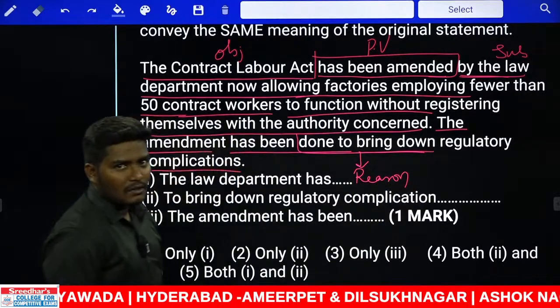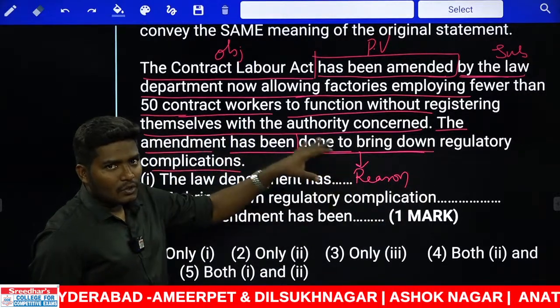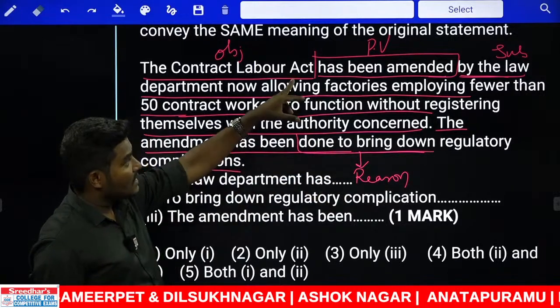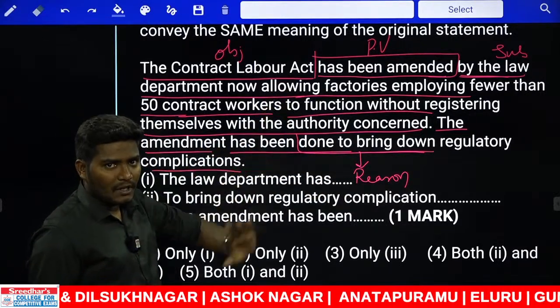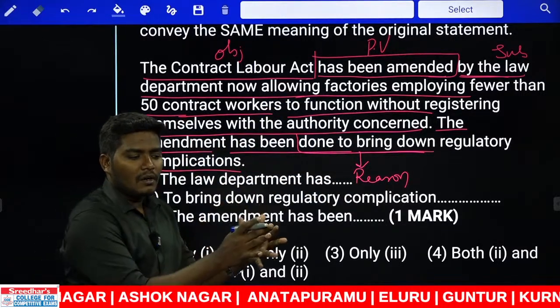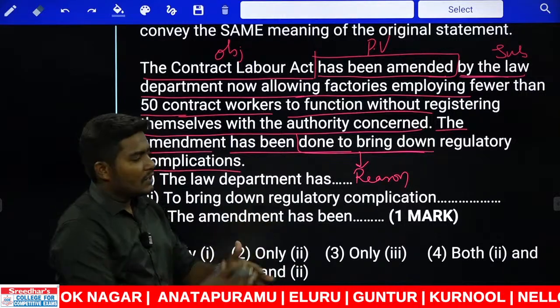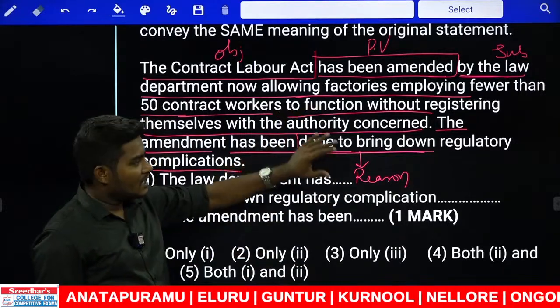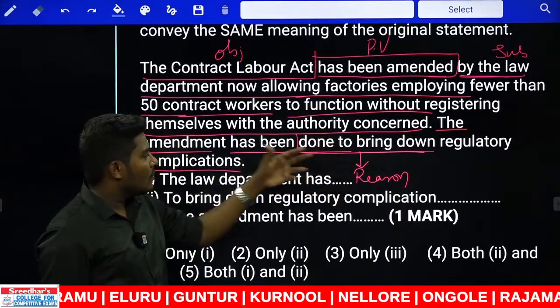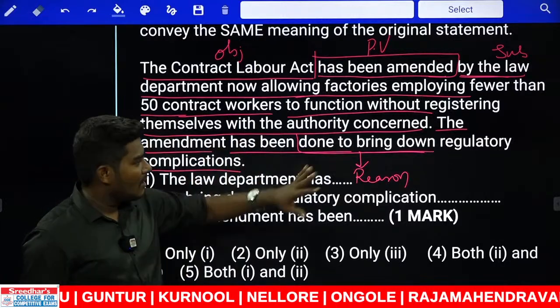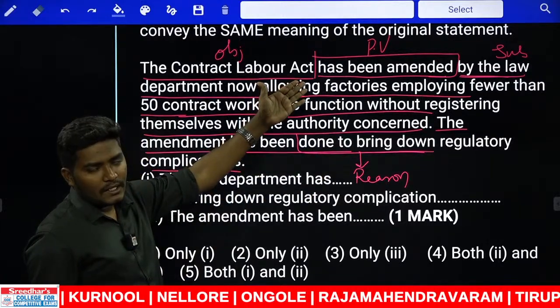This is the reason. To complete this reason, to get this reason successful, there is a result. The result is amendment of something. There is a problem, there is an immediate response to that. There is a reason, there is a result. There is a cause, there is an effect. To bring down the regulatory complications is the reason. For that, they are trying to amend the act here.